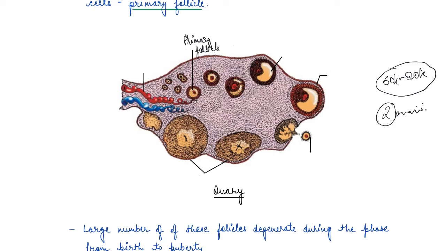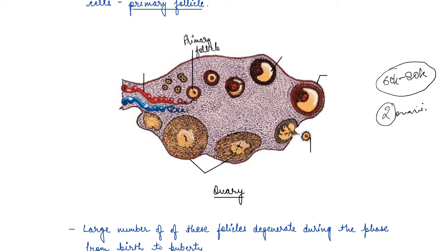So unlike the formation of sperms, which is not limited to a number, the number of the female gamete, which is ovum, is limited, right? Now the primary follicle gets surrounded by more and more layers. It gets surrounded by more layers of granulosa cells and a new theca. And then they are known as secondary follicles, right?